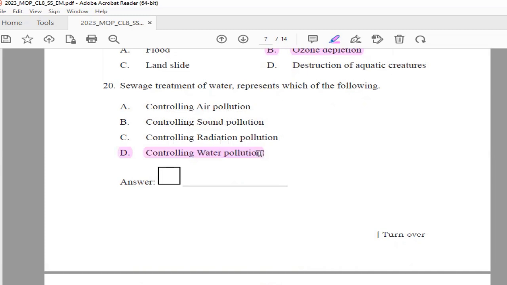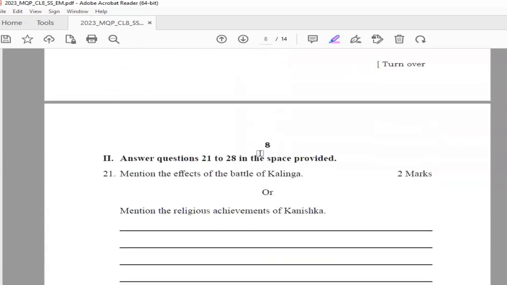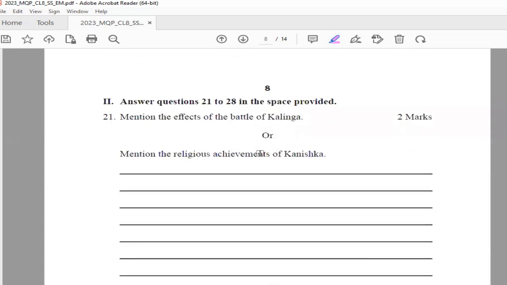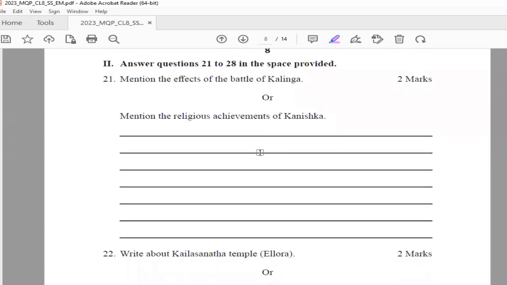So here we have finished our first main. Now let's start with the second main. Here we have many questions, like 21 to 28 questions, and each are of 2 marks, 3 marks and 4 marks. Different questions carry different marks. So first, 21st question, you are having 2 questions in each. You can write any one of them. You have options in every question here. Any one which you know well, you can write it in your exam.